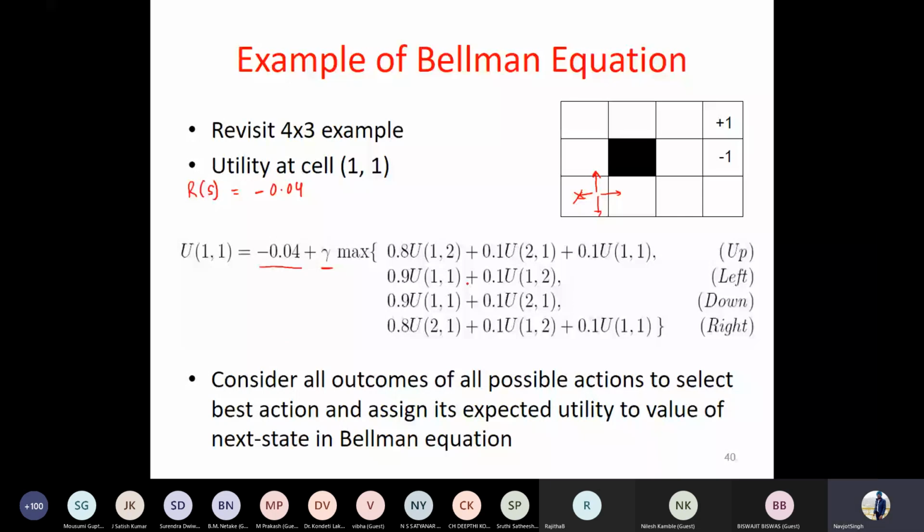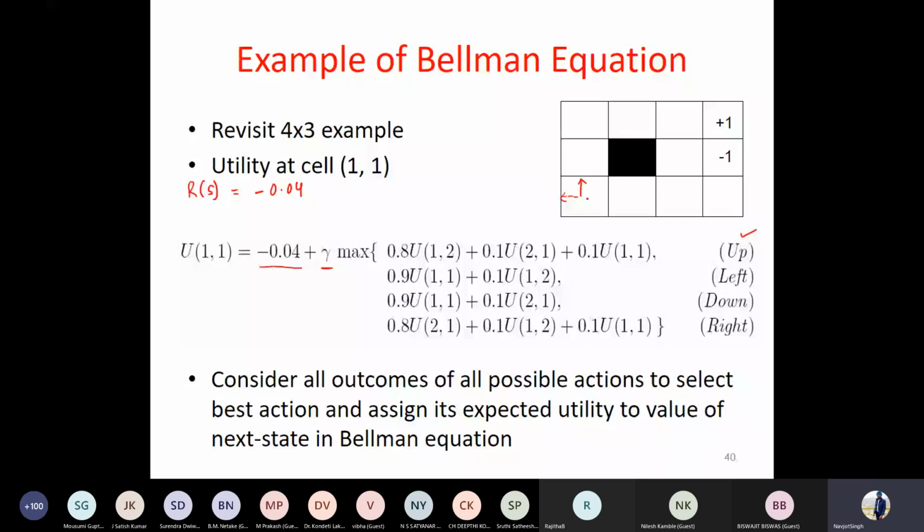The first action that we select is up. What if moving up was the desired action? I'm not sure whether up is the correct action or not. Let's assume moving up is the desired action. Then, as per the stochastic environment given to us, I can think of 2 more actions which are left to the desired, and right.